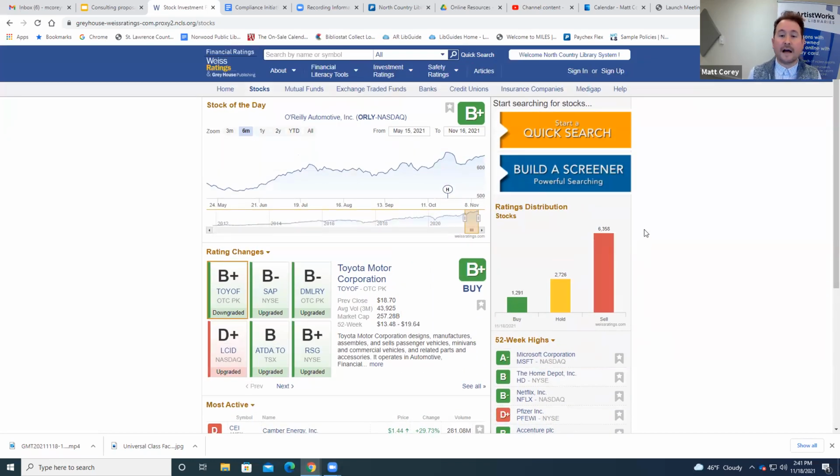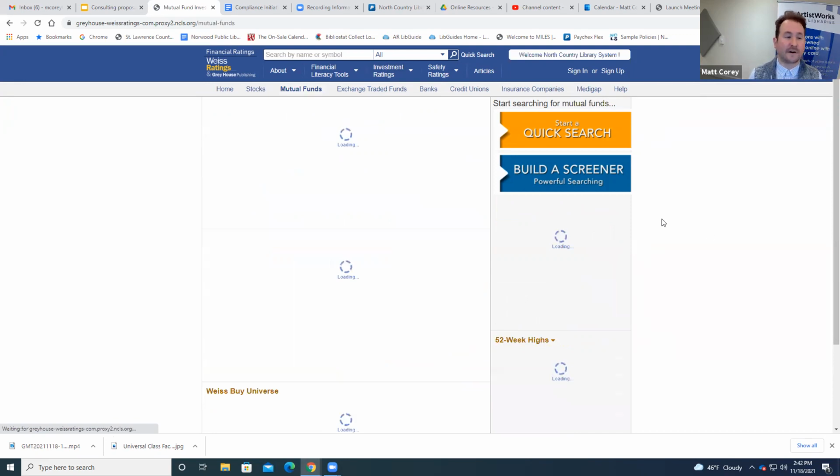Okay, I will say I am very pleased with how user-friendly this service is too. So even if you're new to stocks, you don't know anything, or mutual funds, ETFs, banks, credit unions, insurance companies, it is very easy to use. And again, I'll show you examples through all these, but I'm personally very impressed with how user-friendly it is.